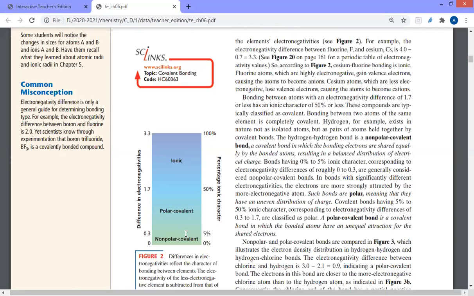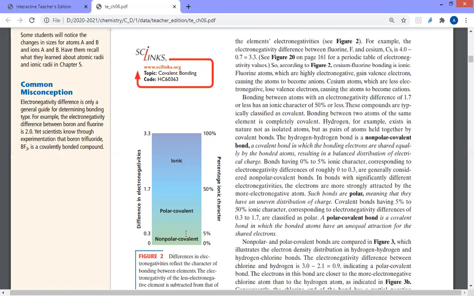So in this case, there is no difference in electronegativity. The difference in electronegativity equals 0, so we call it completely non-polar. Sometimes also, if we have two elements which are closely related in electronegativity, meaning they are very close to each other in the periodic table, like for example the bond that could form between phosphorus and oxygen, the electronegativity difference between them is not that much.